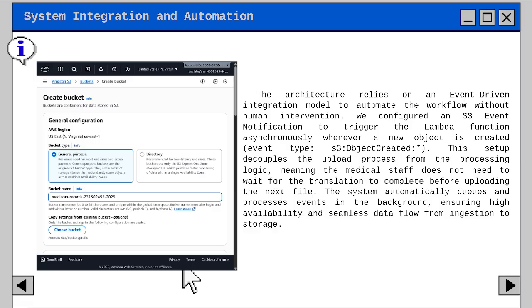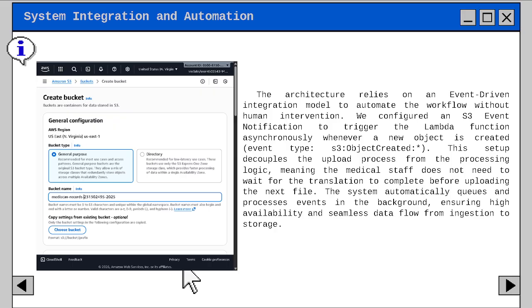Next, for the system integration and automation. The architecture relies on an event-driven integration model to automate the workflow without human intervention. We configure the S3 event notification to trigger the Lambda function asynchronously whenever a new object is created, such as the event type.